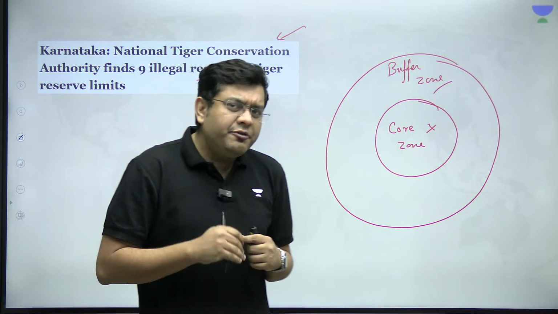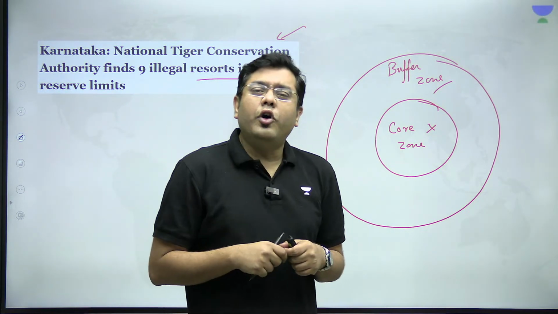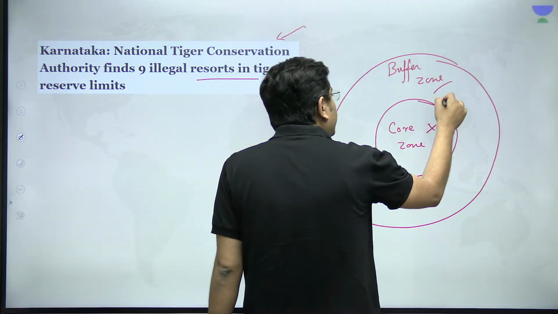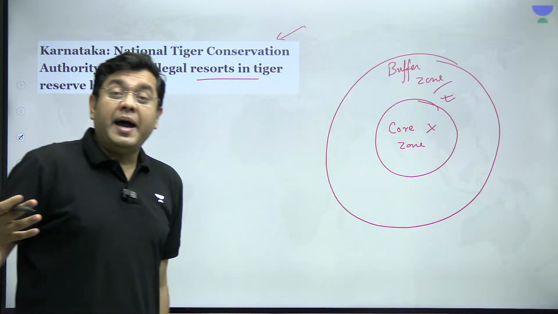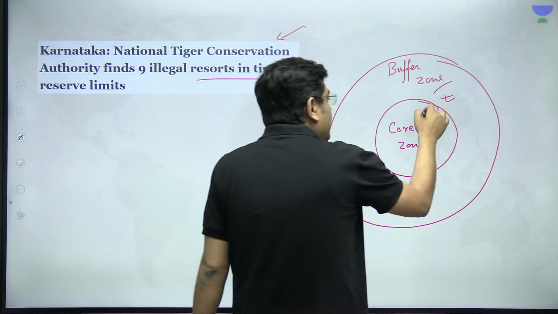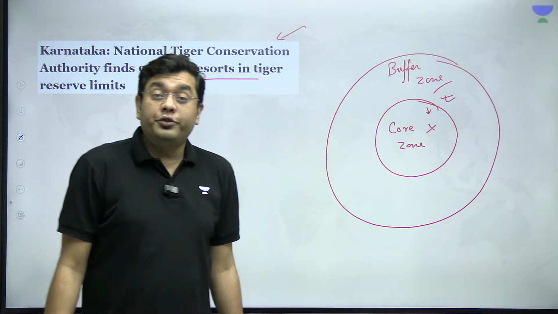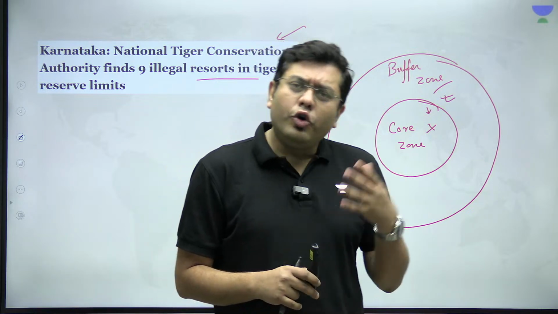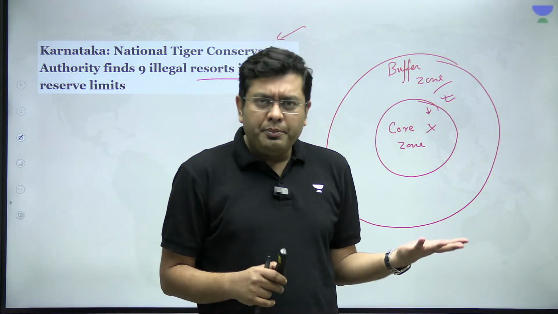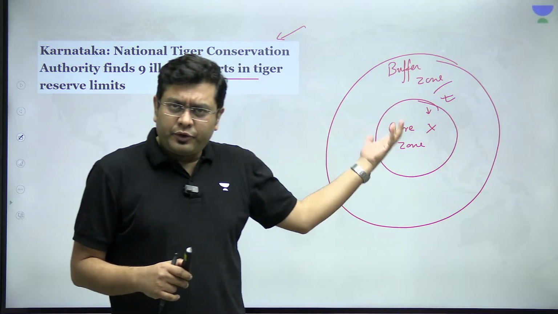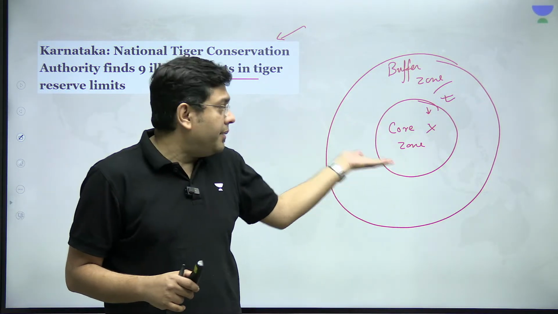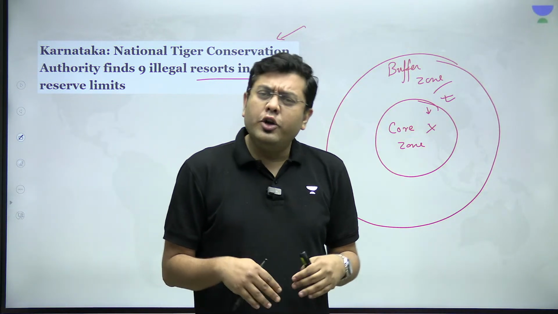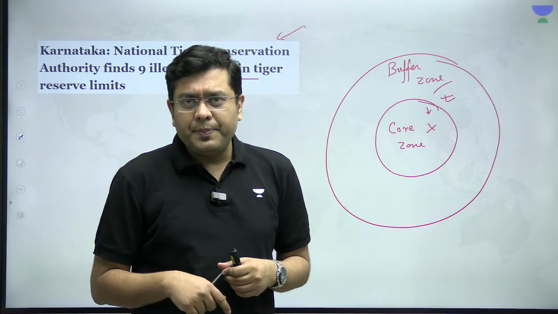Now, what has been found out, particularly in the case of the Corbett Tiger Reserve, is that construction has happened in a very unsustainable manner in the buffer zone, but that encroachment has entered into the core zone as well. Ideally, the preconceived notion in the mind would be, look, tourism is also important. So what is so sanctified about the core zone that we don't allow any kind of construction or ecotourism, etc.?